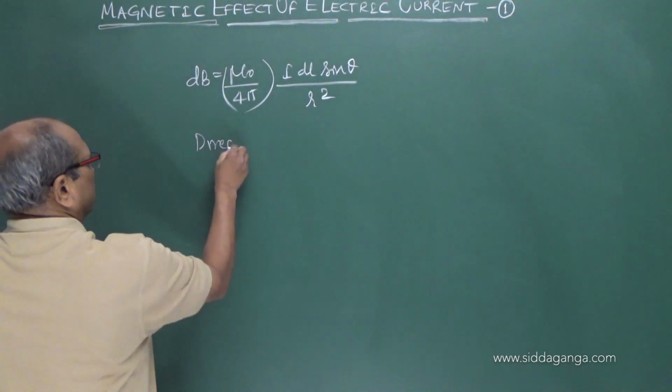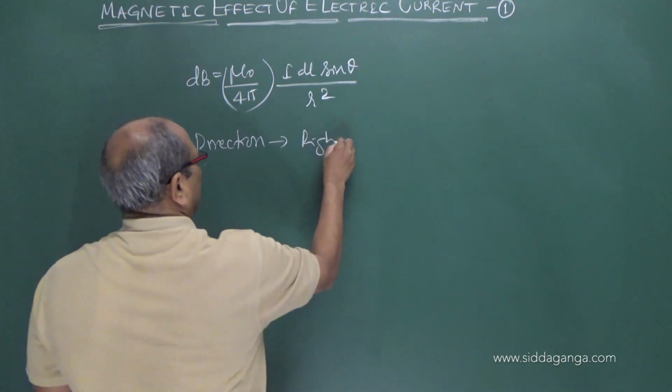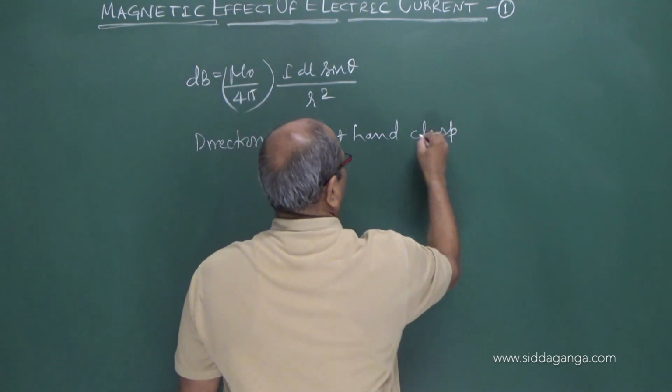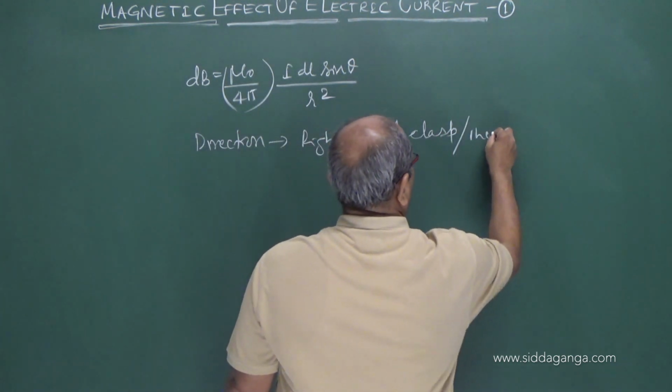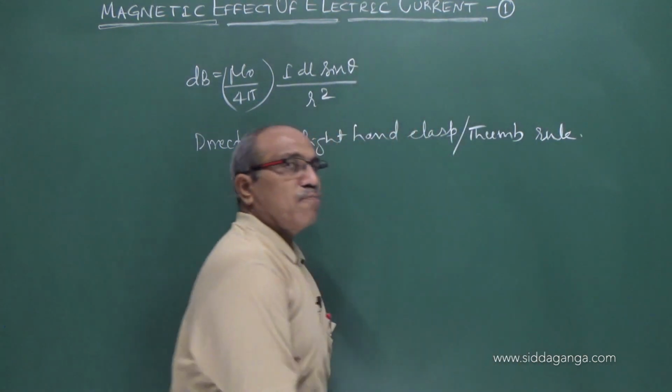Direction of the field, more conveniently we can use the right hand clasp or thumb rule. How that can be employed, I have shown.